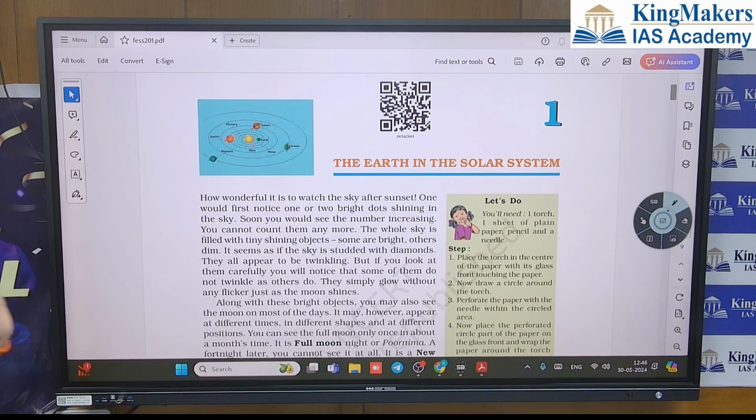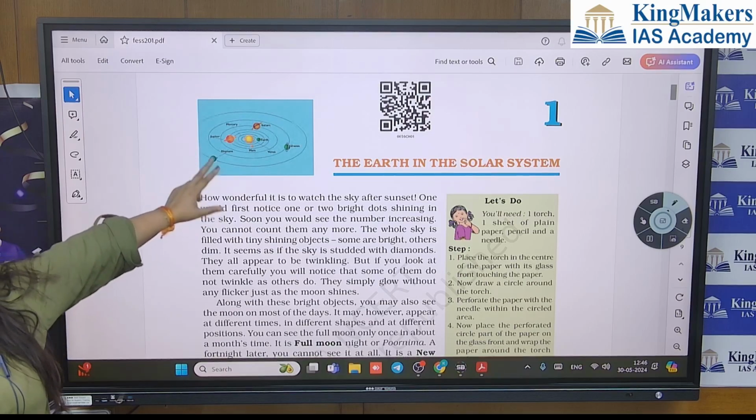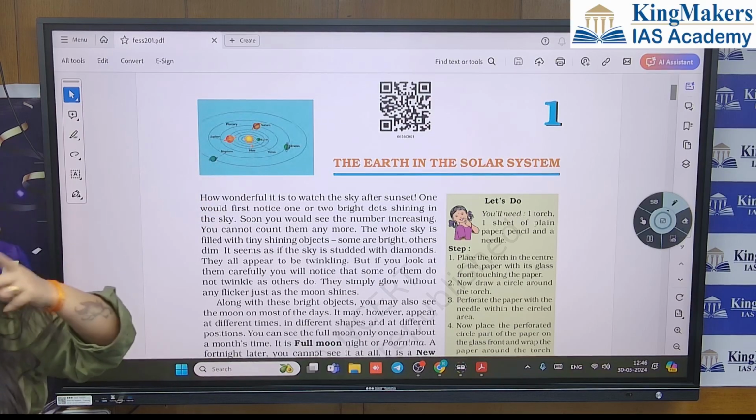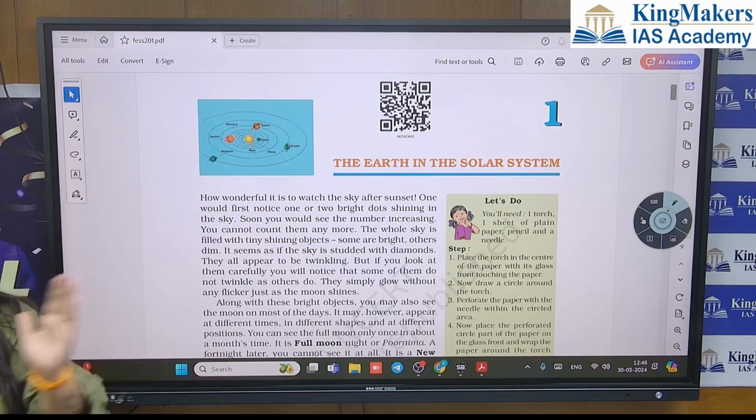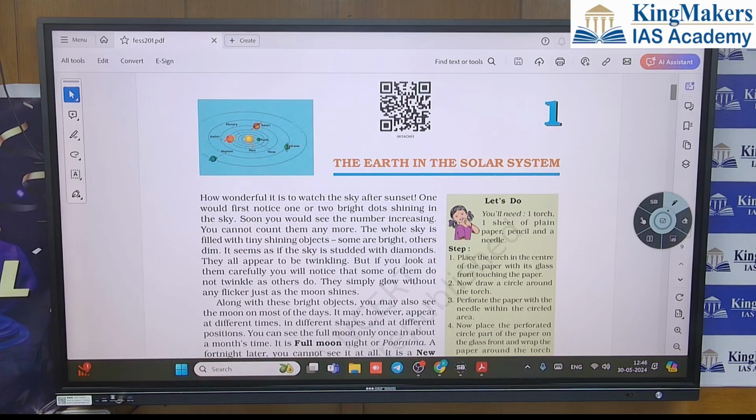I'll explain first what these orbits are, what an elliptical orbit is, and what these planets are. Why have we excluded Pluto now? Till Neptune we are considering it, right? Earlier Pluto was there in our solar system, but now we have excluded it. What is the reason behind that? Okay, so everything we will read.